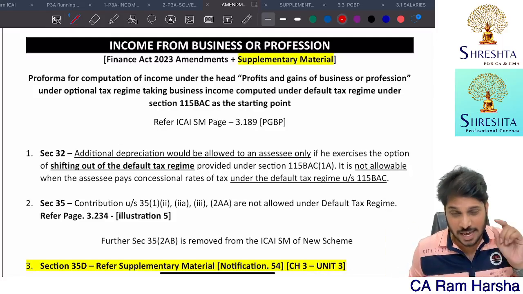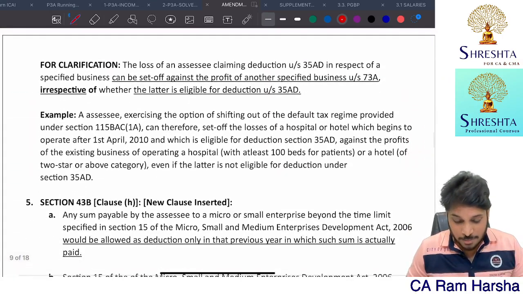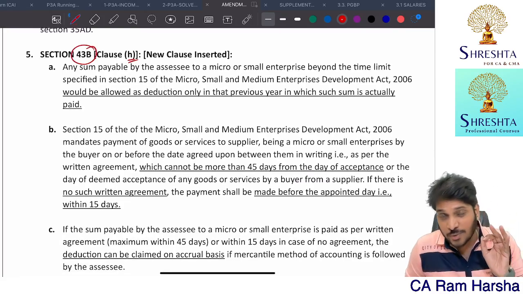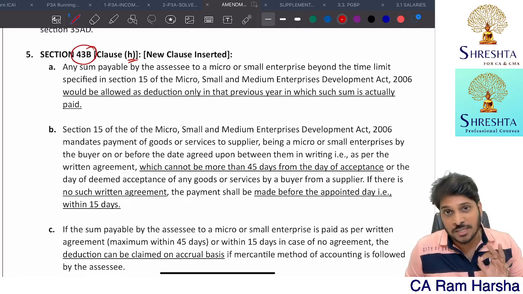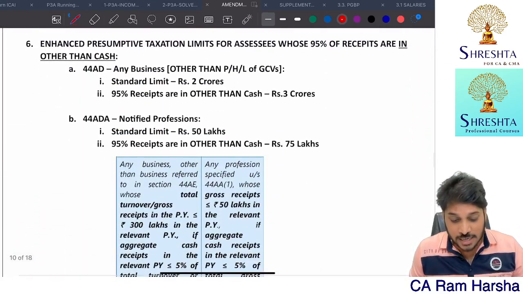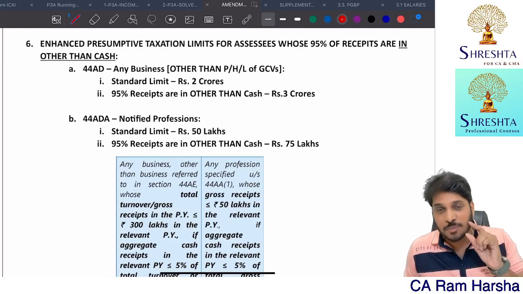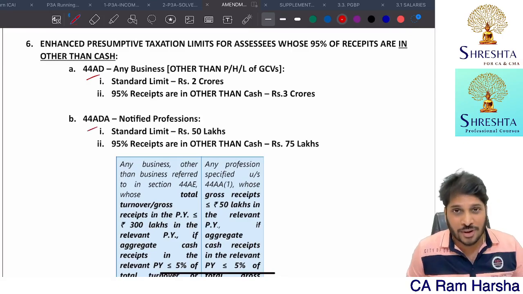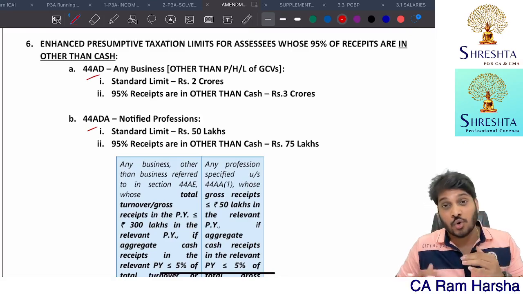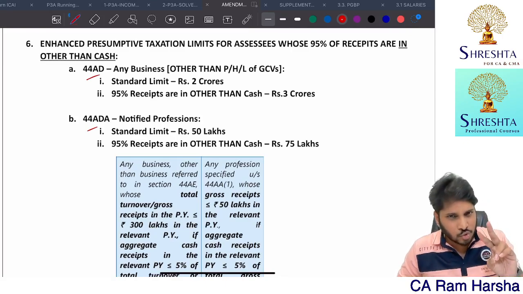So let's discuss the amendments on business or profession chapter. In this note, there are two major amendments. One is regarding 43B, where in the Finance Act 2023, another clause has been inserted, that is clause number H. And another amendment is regarding presumptive taxation monetary limit. In order to go with presumptive taxation under 44AD, 44ADA, the monetary limit has been increased for those SSEs whose predominant transactions are in other than cash. So these are the two major amendments.